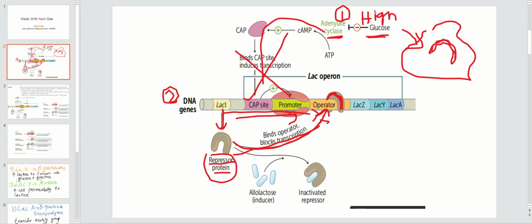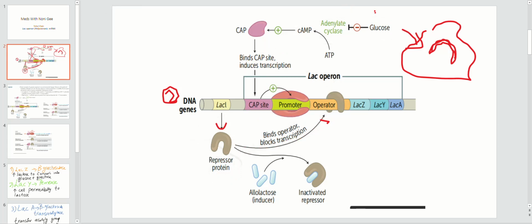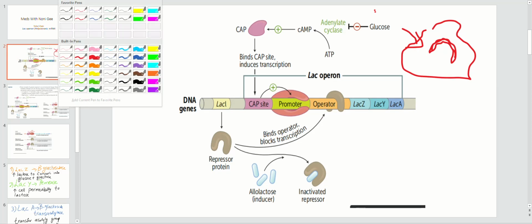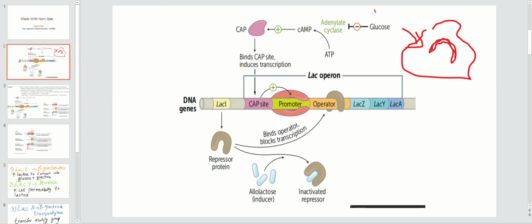Now what happens when there is low glucose, right? You have to understand what is happening when there is low glucose. Let me get my pointer. So here you go, you have to write down over here, low glucose, in your book. When there is low glucose, E. coli needs to get energy. So what it will do, it causes activation of this adenyl cyclase.